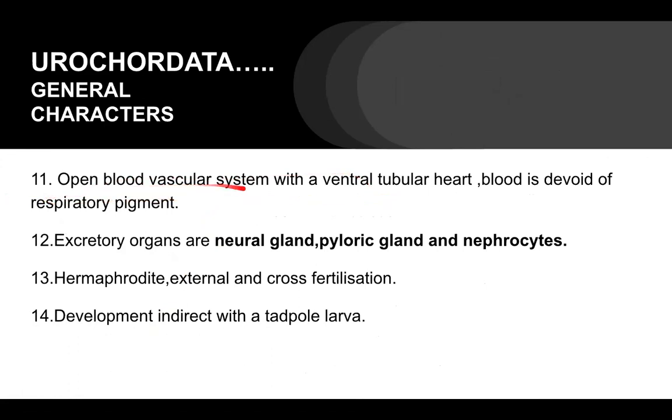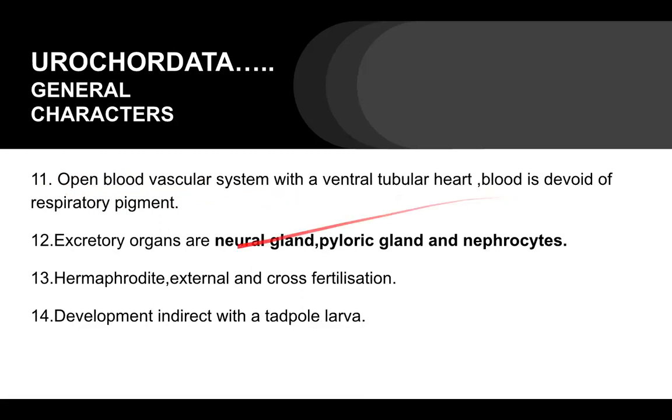There are two main types of blood vascular system. One is the closed type, when the blood flows in closed vessels like arteries and veins, as in our case and in the higher vertebrates and some higher invertebrates. But here the blood vascular system is open, when blood is directly in contact with the tissues and flows in blood channels or open spaces, the lacunae. This type is known as the open blood vascular system.